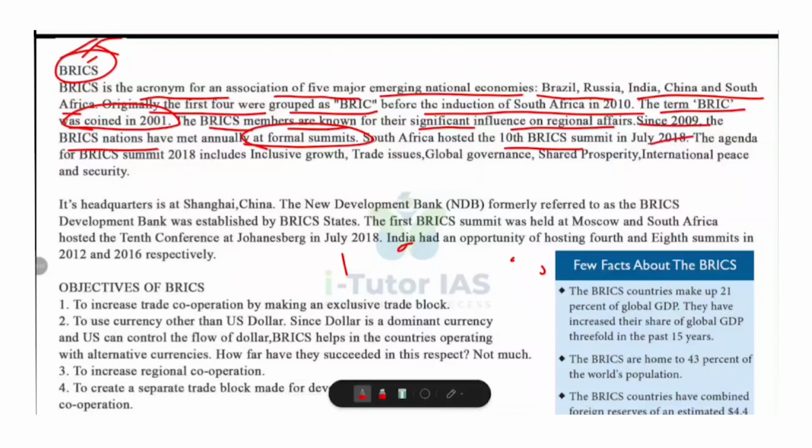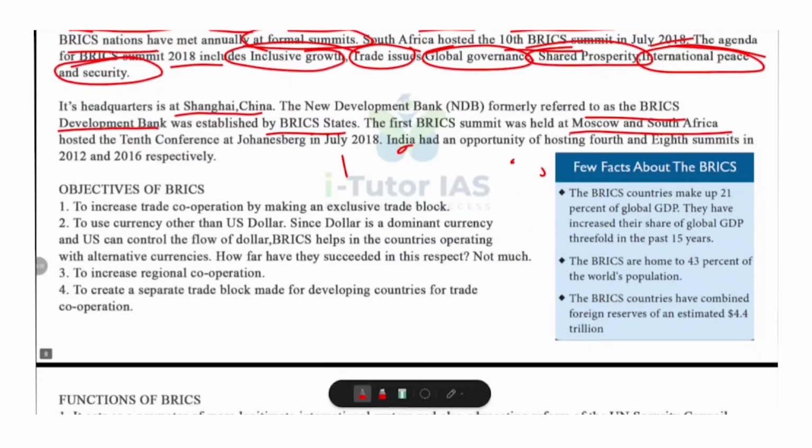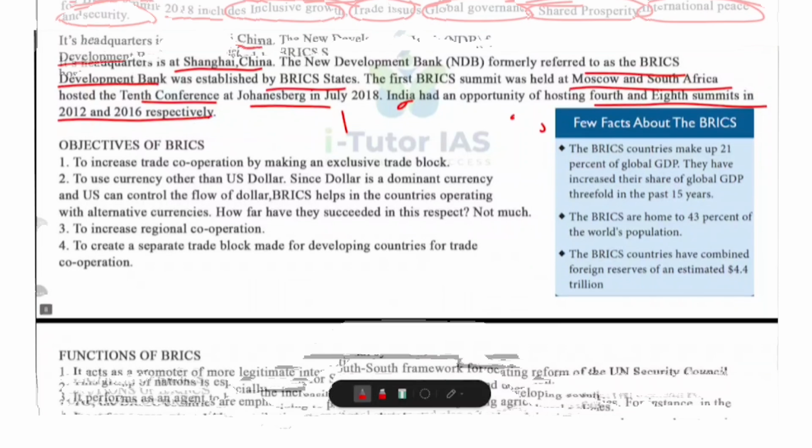The agenda for BRICS Summit 2018 includes inclusive growth, trade issues, global governance, shared prosperity, international peace and security. Its headquarters is at Shanghai, China. The New Development Bank, formerly referred to as BRICS Development Bank, was established by BRICS states. The first BRICS summit was held at Moscow and South Africa hosted the 10th conference at Johannesburg in July 2018. India had an opportunity of hosting the 4th and 8th summit in 2012 and 2016 respectively.